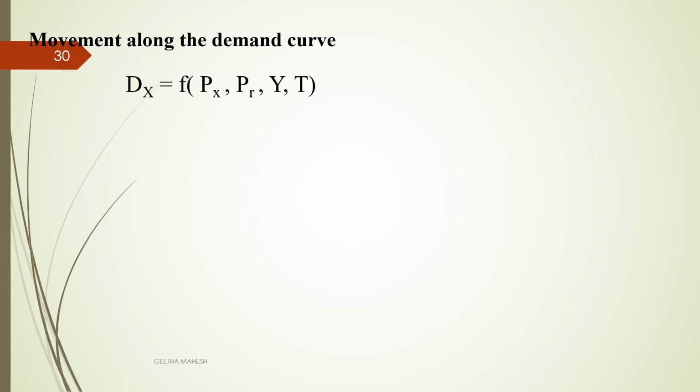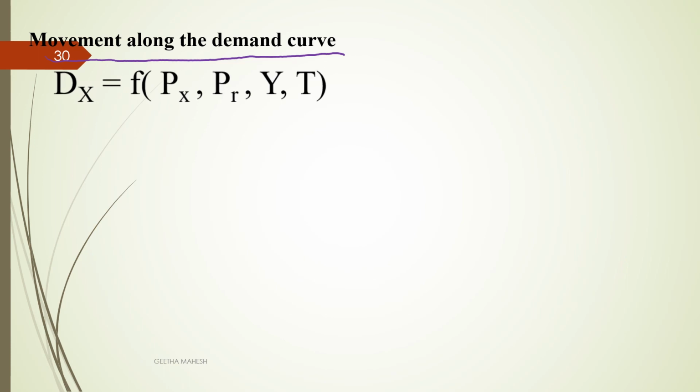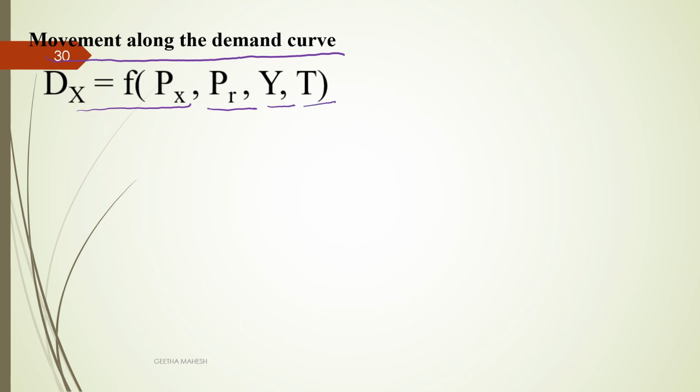Dear students, let us discuss an interesting and important concept, the movement along the demand curve. As we all know, demand for X good is a function of price of X good, price of related goods, income of the consumer, and taste and preference of the consumer. Keeping all other things constant, that is price of related goods, income and taste and preference of the consumer, any change in the price leads to a change in quantity demanded. This we call the demand function.